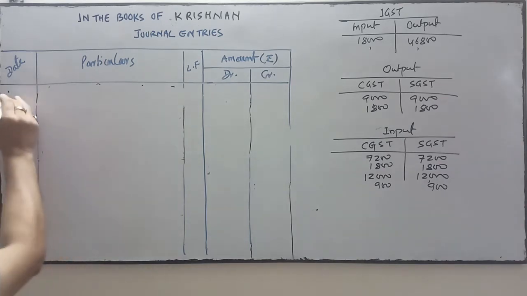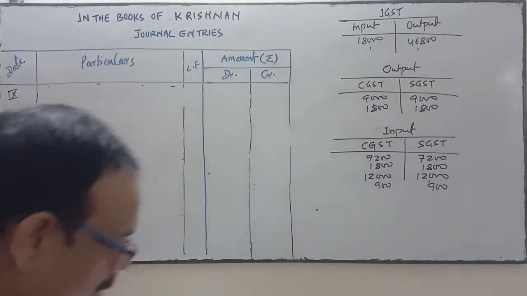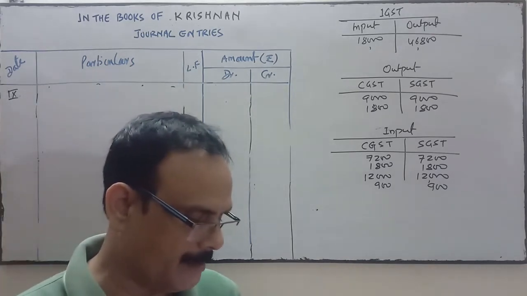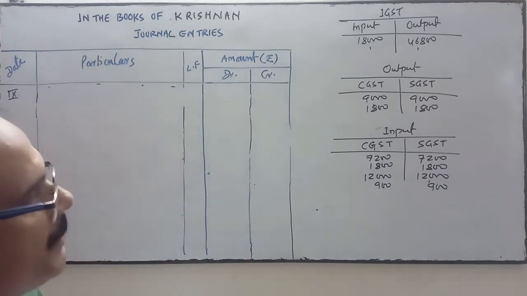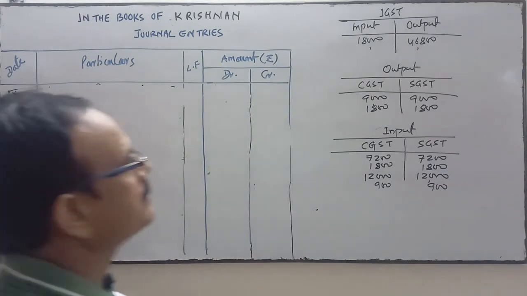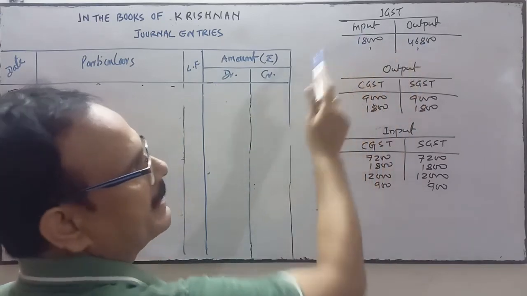Okay, the last one is related to payment made of the balance amount of GST. Here in this case, output IGST is more than input IGST.